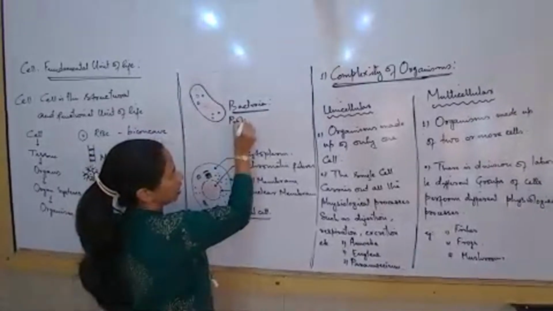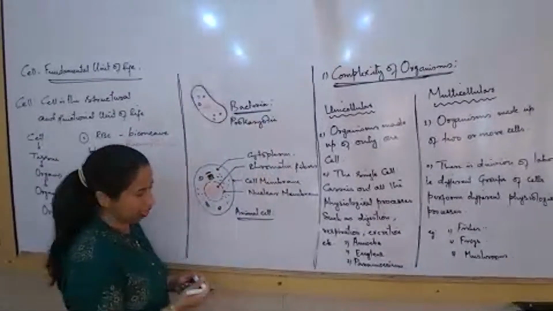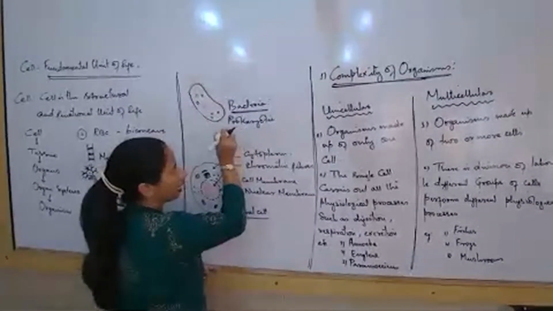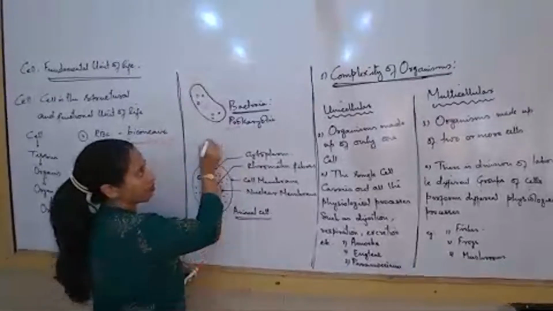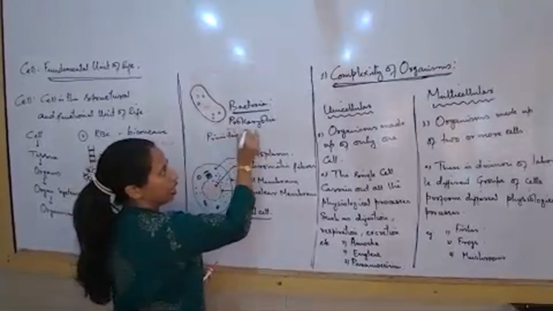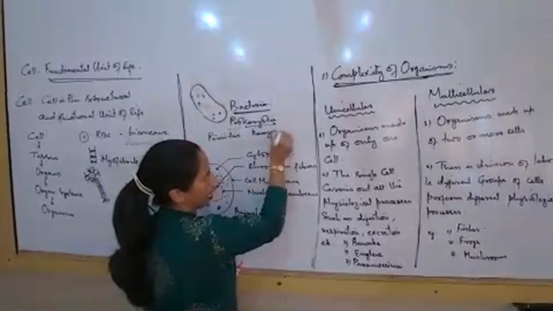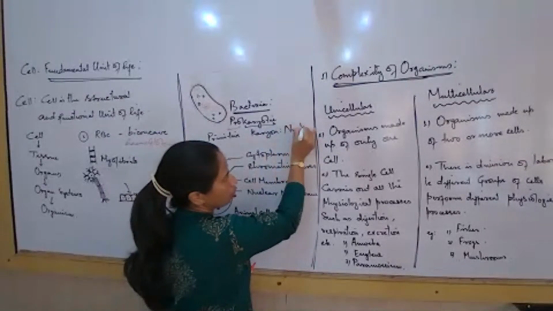So these types of cells are called prokaryotic. Pro means primitive. And karyotic is from the word karyon, which means nucleus.